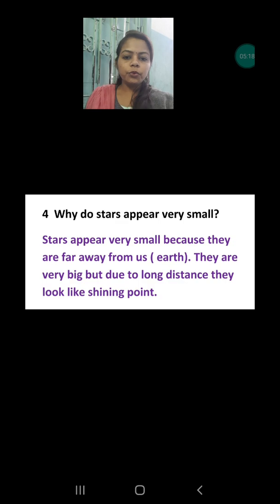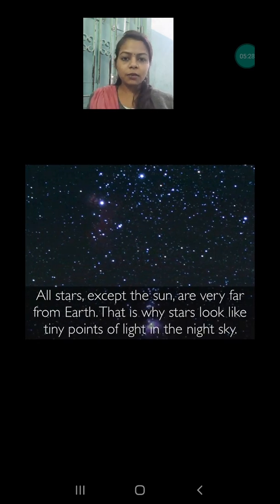Our question number 4 is, why do stars appear very small? Yes, a lot of stars are present in our solar system. Some are even bigger than the Sun, but they look like a shining point. What is the reason behind that? Some of the stars look a little bigger, whereas some look like a dot, a shining dot.